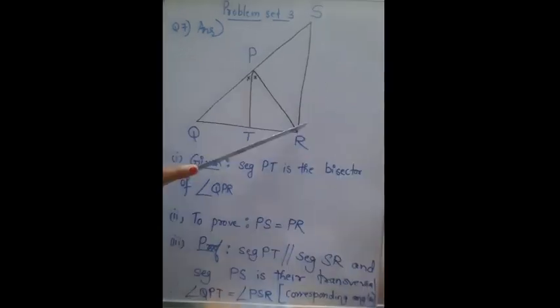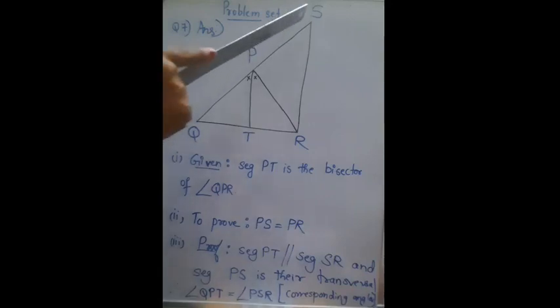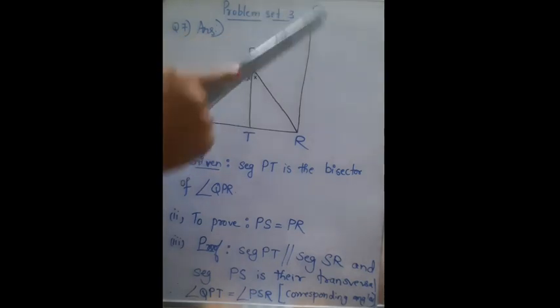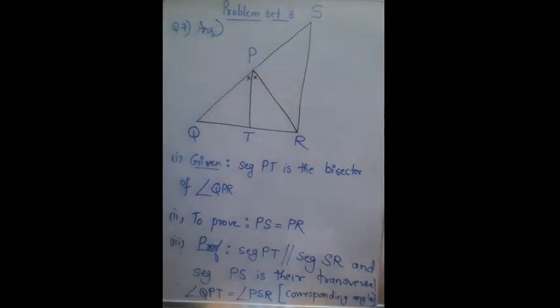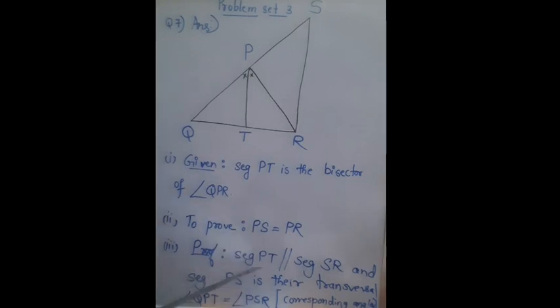Coming to the proof, this line is extended so that it meets ray QP at a point S. Therefore, we can take segment PT and segment SR as parallel lines. Therefore, segment PT is parallel to segment SR, and we are taking PS as their transversal.